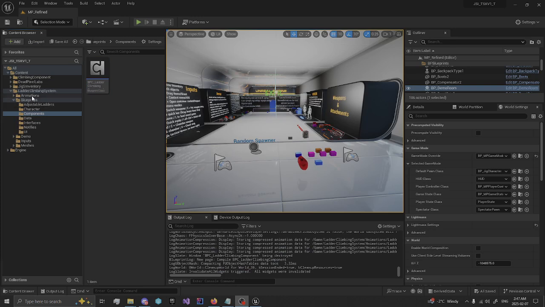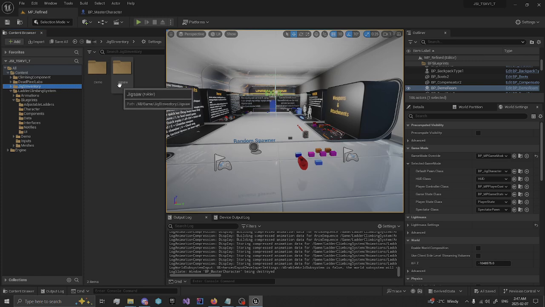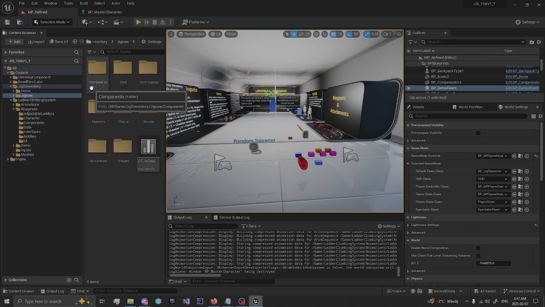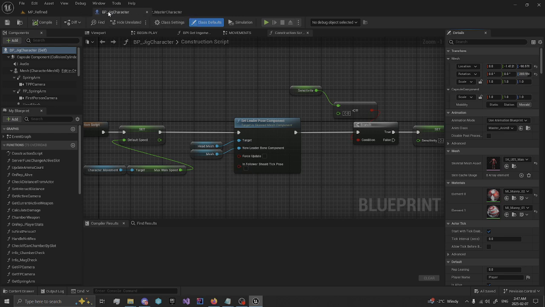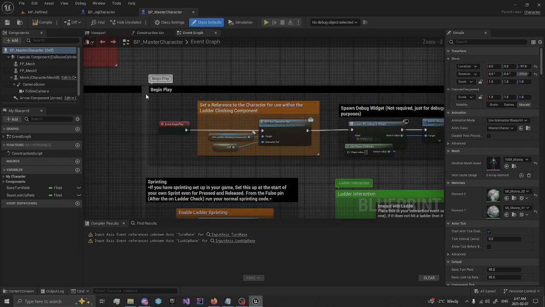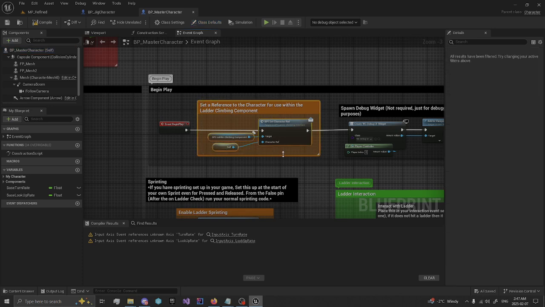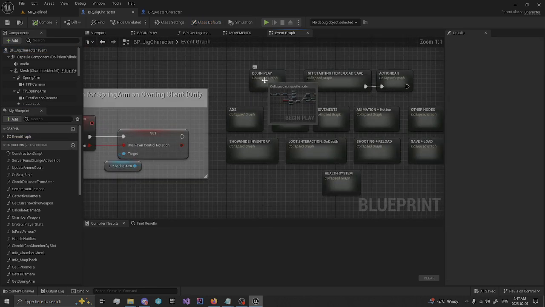We can begin setting up the characters. So we'll want to open up the ladder climbing master character and our Jigsaw character, BP Jig character. And in here, first we'll go to the event graph, begin play for BP master character for the ladder, and we'll copy this node in the orange here.